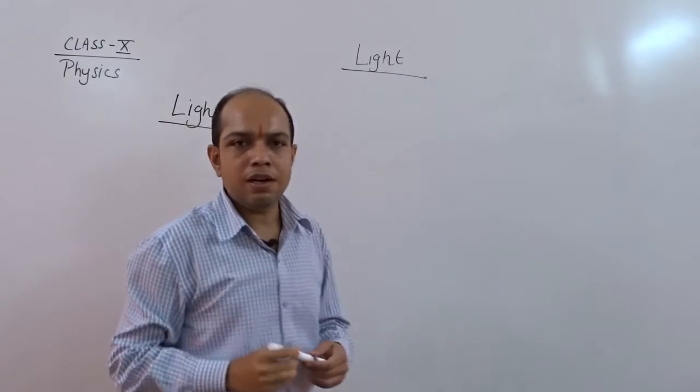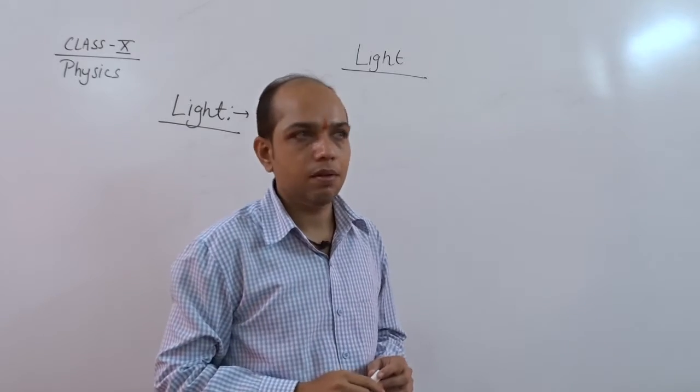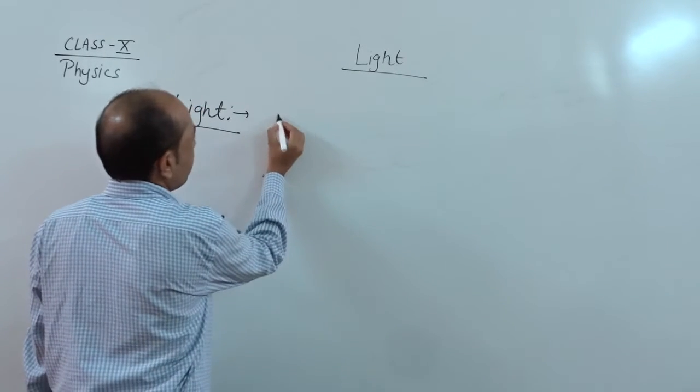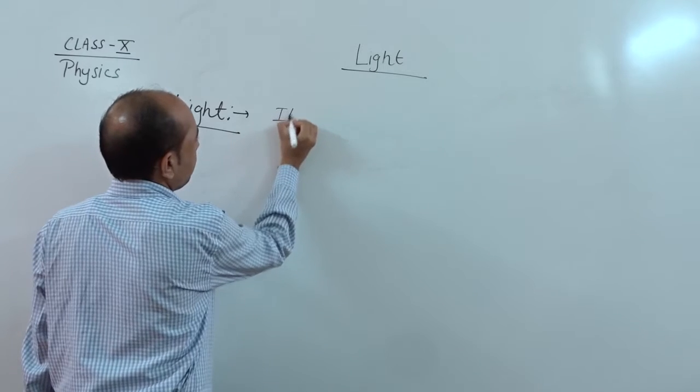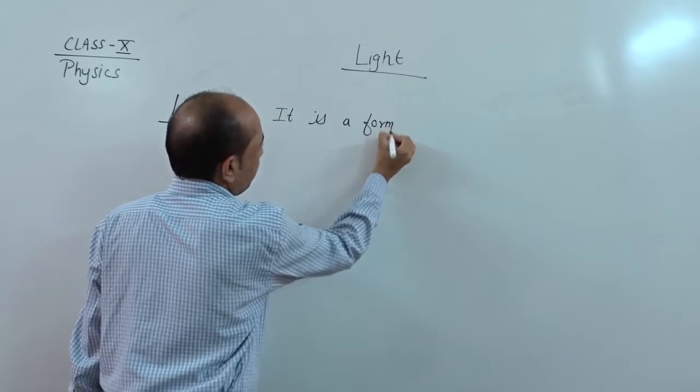As we know, we cannot see anything without light. So light means here a form of energy.